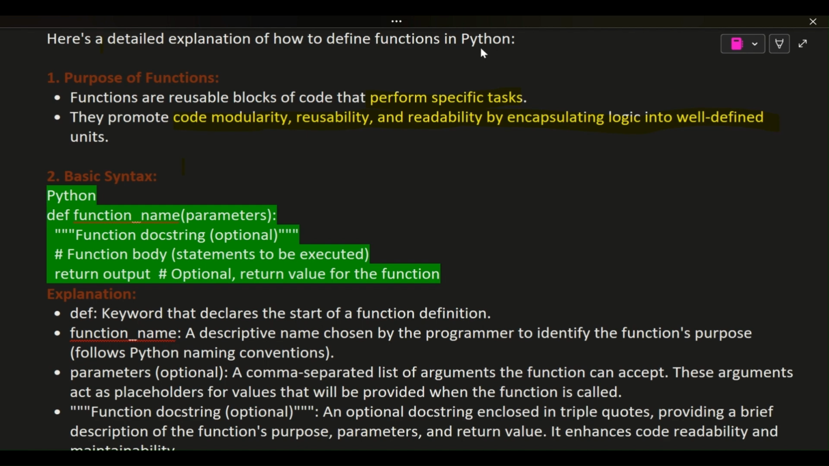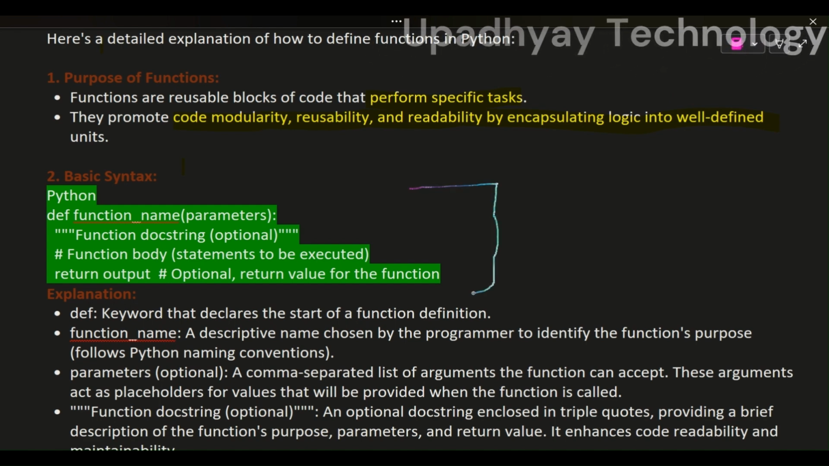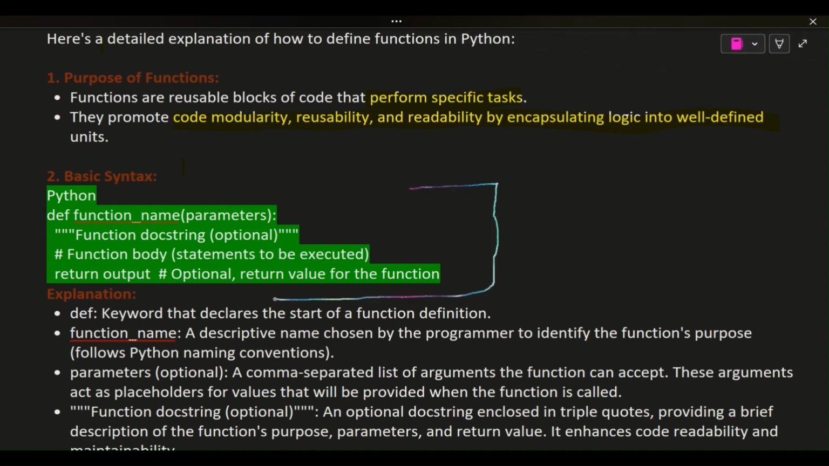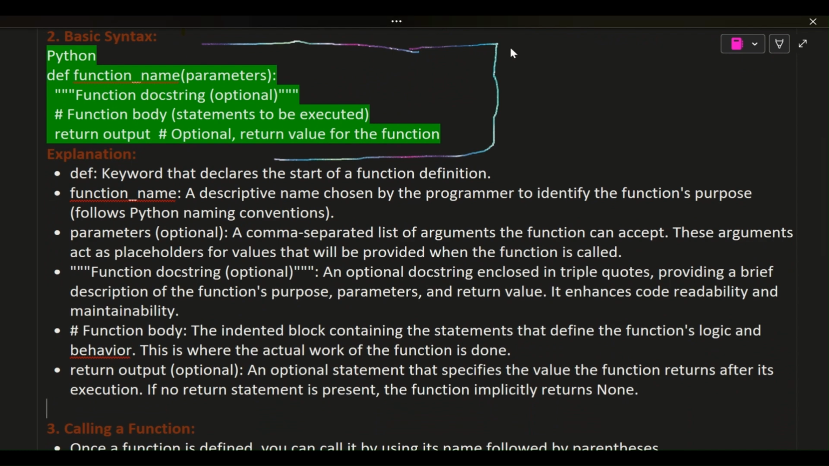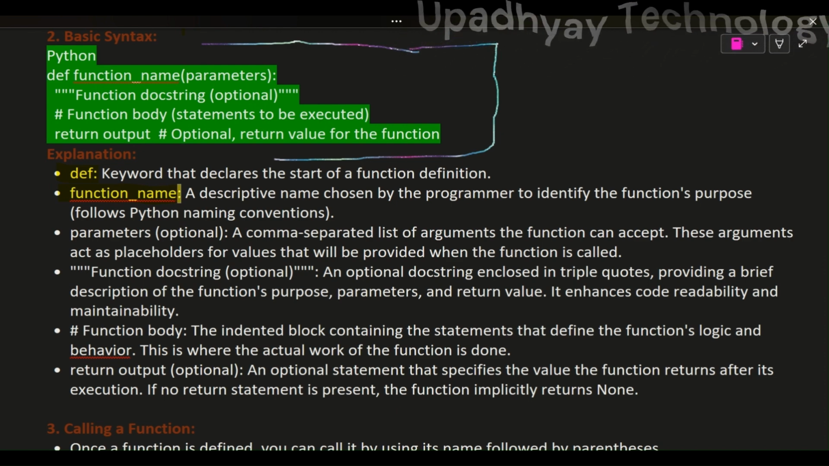2. Basic syntax. Python. def function_name(parameters): """Function docstring, optional""" # function body, statements to be executed; return output # optional, return value for the function. Explanation. def: keyword that declares the start of a function definition. function_name: a descriptive name chosen by the programmer to identify the function's purpose, follows Python naming conventions.